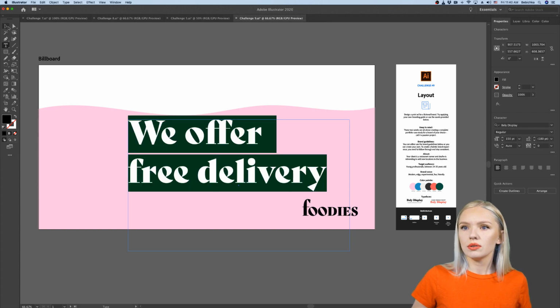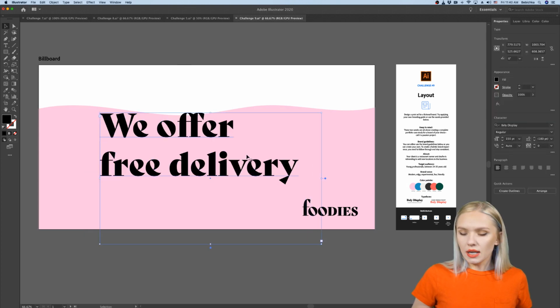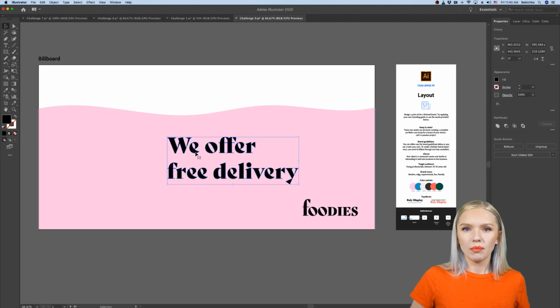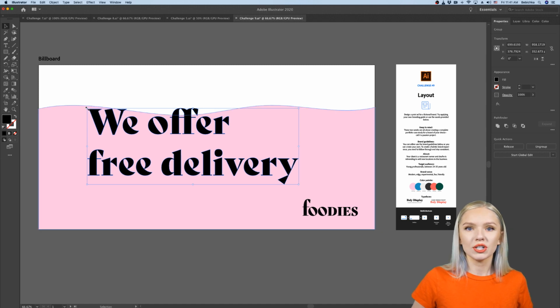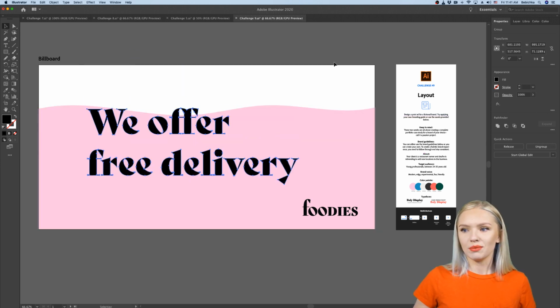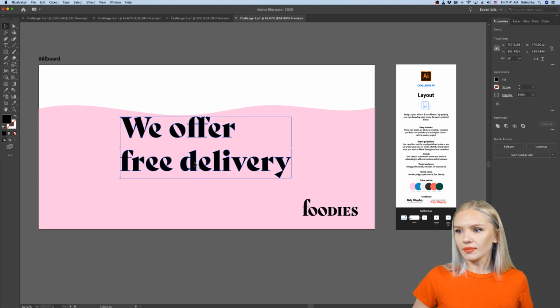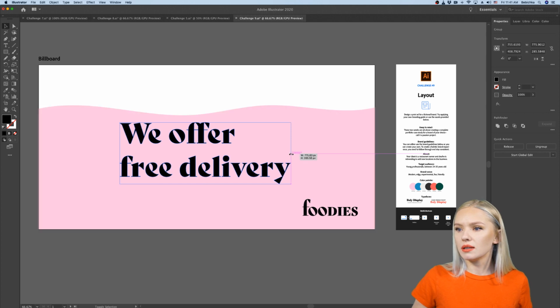And now I'm going to actually keep it left aligned because I think it works perfectly. Let me quickly outline this, Command Shift O, so we have a little bit more freedom to modify the size here. But make sure when you're modifying the size to hold Shift while dragging, because then your typeface will stay proportional. If you don't hold Shift while dragging and resizing, you can get something ugly like this or like this. But we don't want that. We want to keep our typeface nice and steady and proportional. So what I'm going to do here in the background is put, let me make this a little bit smaller actually.